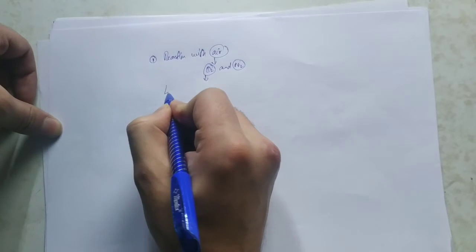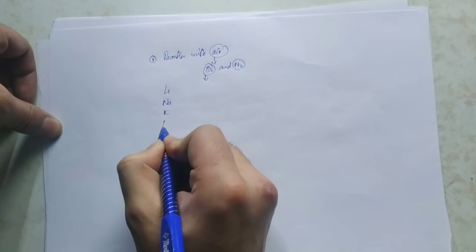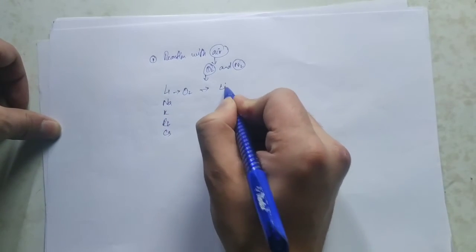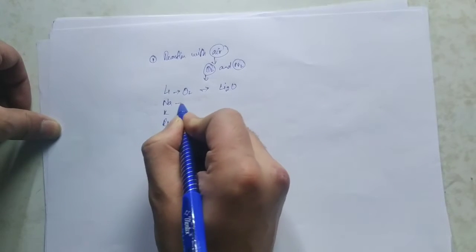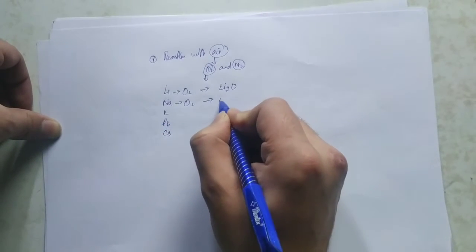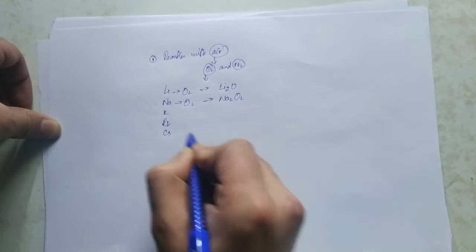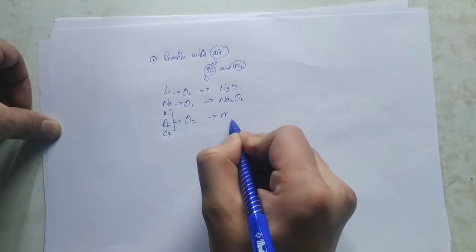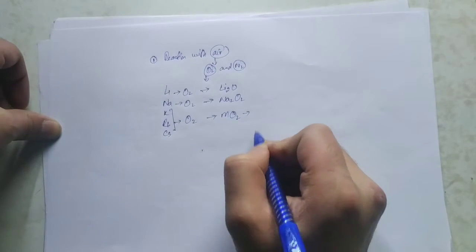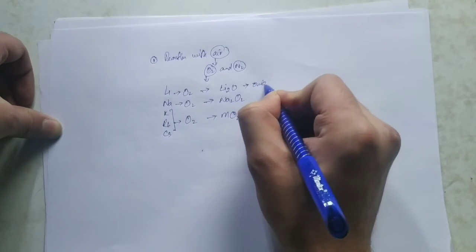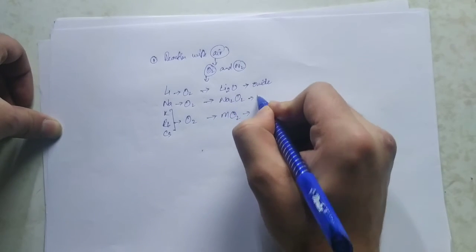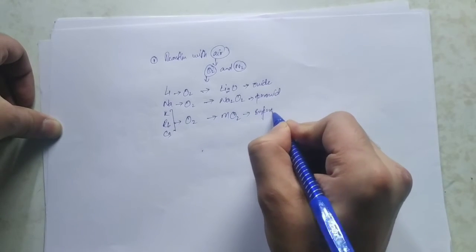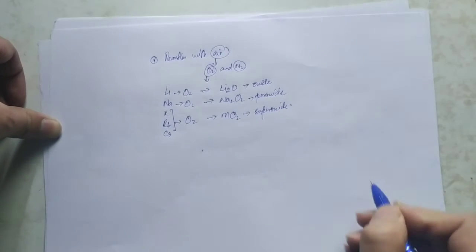We have these elements: lithium, sodium, potassium, rubidium, cesium. Lithium reacts with oxygen to form only oxides, that is Li2O. Sodium forms with oxygen sodium peroxide, that's Na2O2, while the rest show a similar trend. With oxygen they form MO2, that is superoxide. So lithium forms only oxide, sodium forms peroxide, and the rest form superoxide.